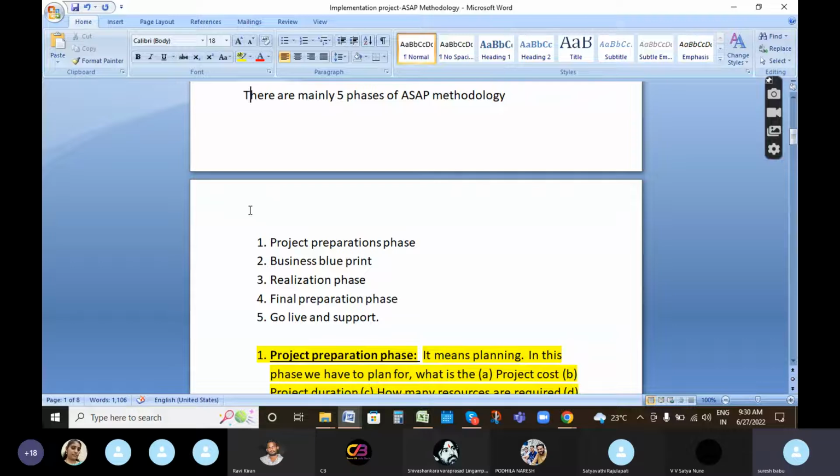From the interview point of view, two or three lines for each phase is enough. Then they will understand that he knows the implementation project. If you don't tell even two or three lines, they will consider this a fake candidate.